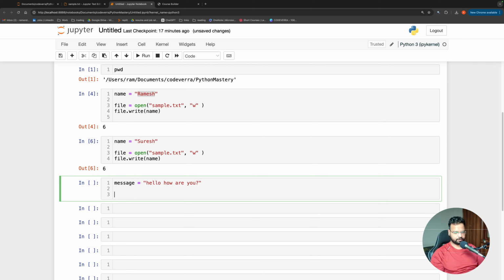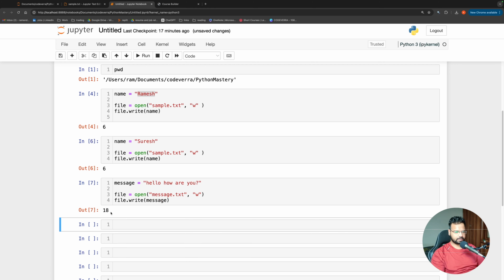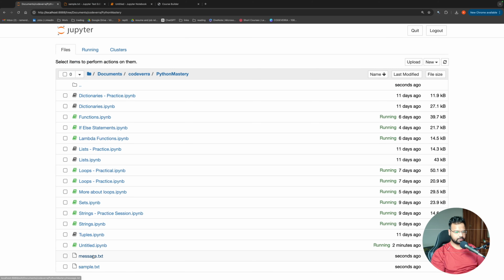And then I'm going to say file is equal to open, and I'm going to say message dot text, and I'm going to open it using write mode, and then I'm going to say file dot write, and I'm going to say message. If I run this, it says 18 here. That you can ignore, but if we come here, you can see there is a text file.